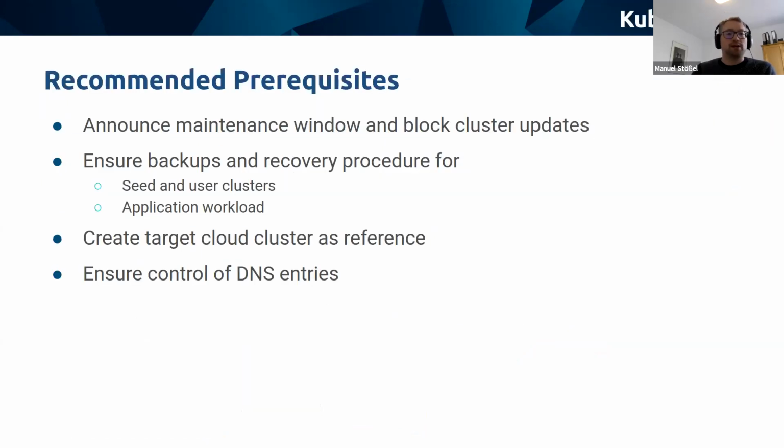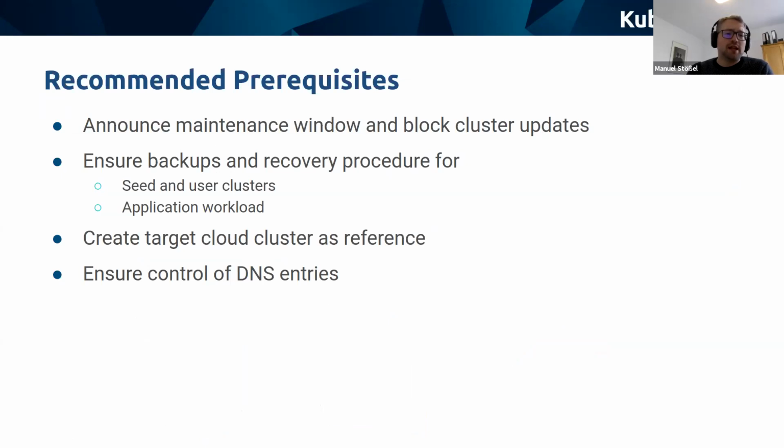And just some recommended prerequisites for doing that in production. You'll have to announce a maintenance window and block cluster updates so that those don't interfere with the actual migration process. We'll have to ensure that our backup and recovery procedure for the seed and user clusters, but also for the application workloads, is tested and proven to be working, right?